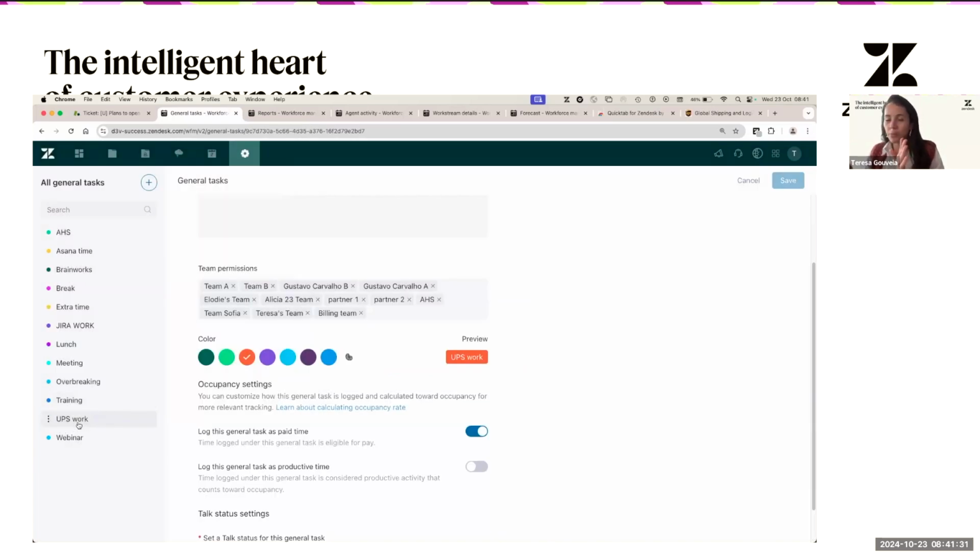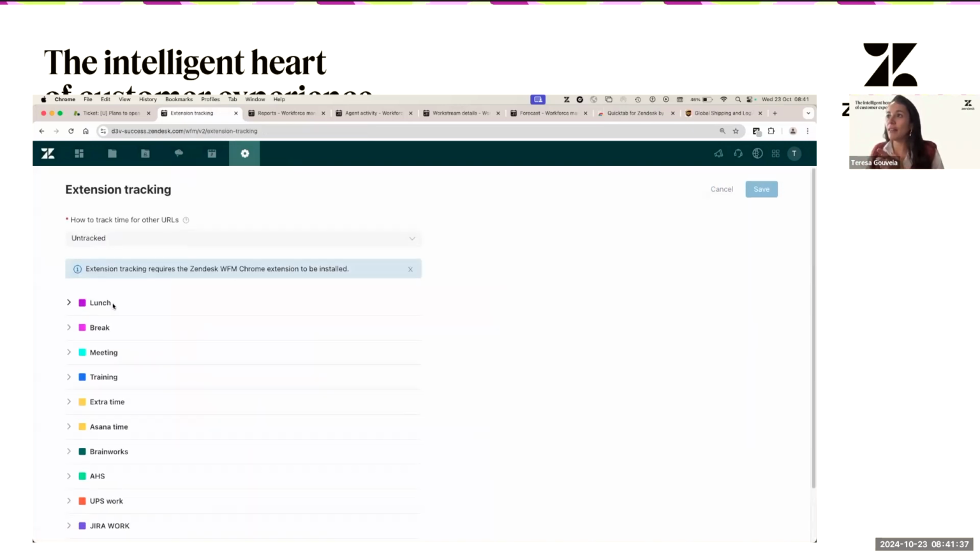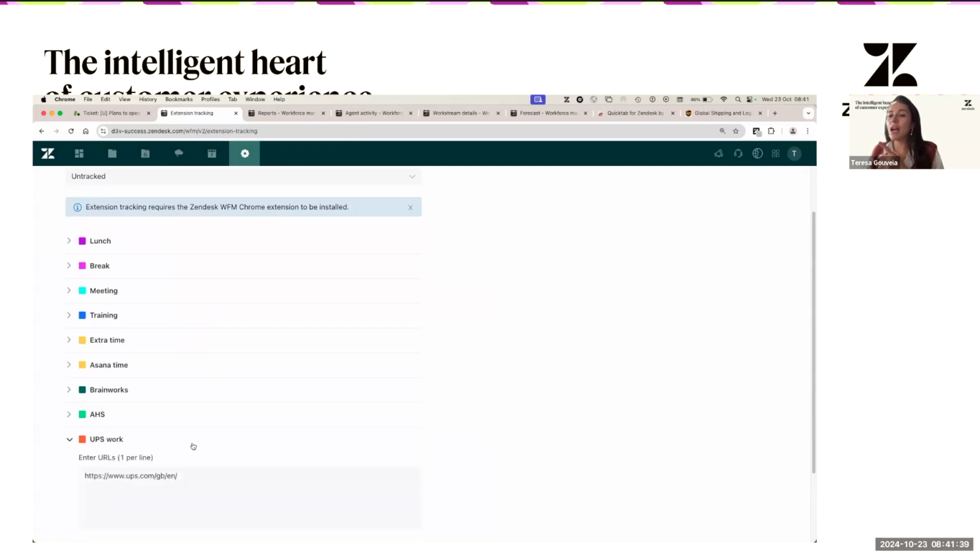That's step one. Then you will have to go to extension tracking. And here is where you're going to add a website to a general task, meaning that if as an agent I look at this page, my tracking is going to show as UPS work.